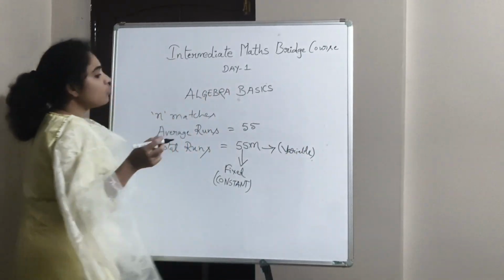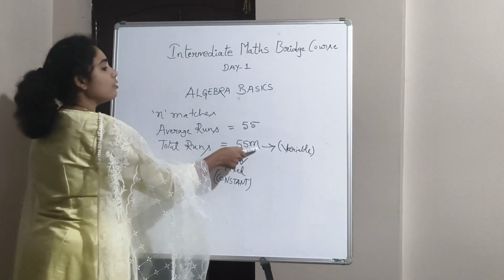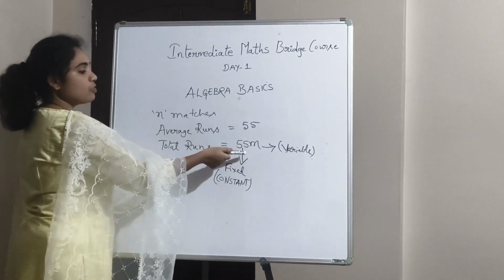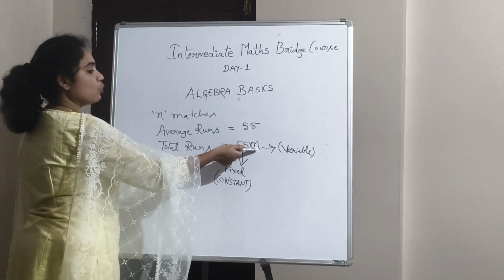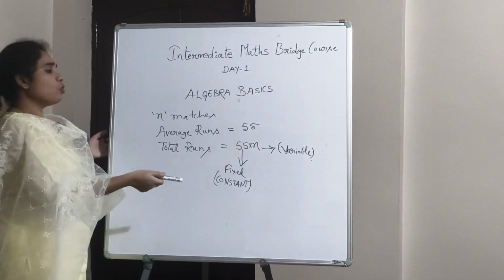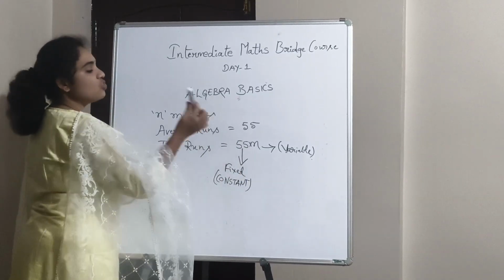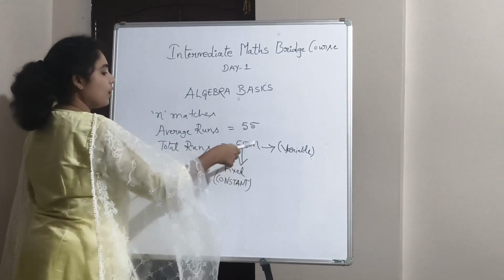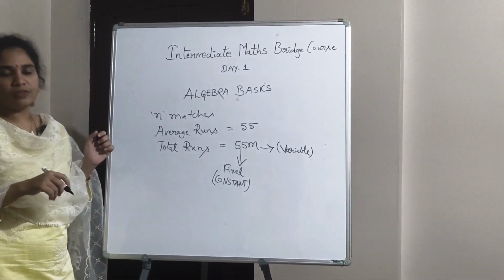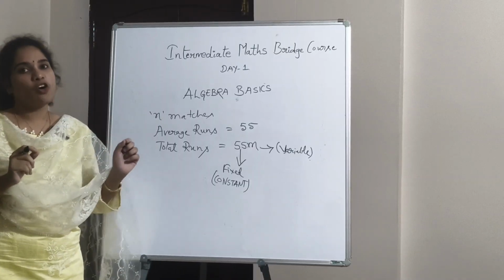because we don't know the total number of matches yet. So this n is changing. If you consider n equal to 1, in the first match, 55 into 1 is 55, so total runs is 55. If n is changing, your total runs will be changing. So n is a variable, 55 is a fixed value, that is a constant. Now you understood the terms variable and constant.